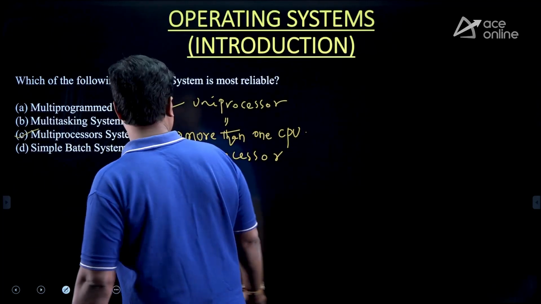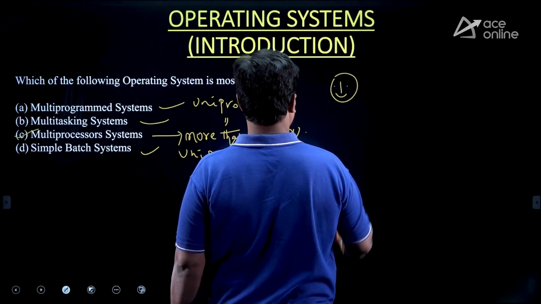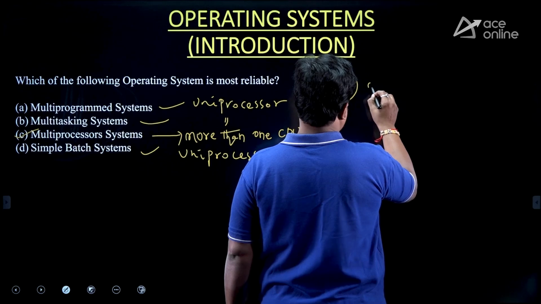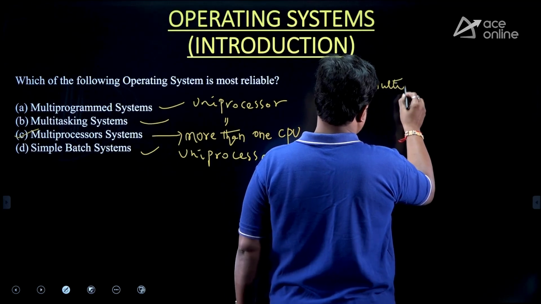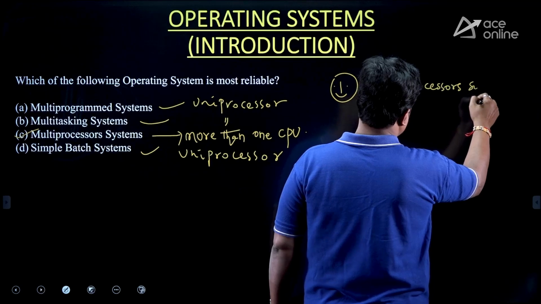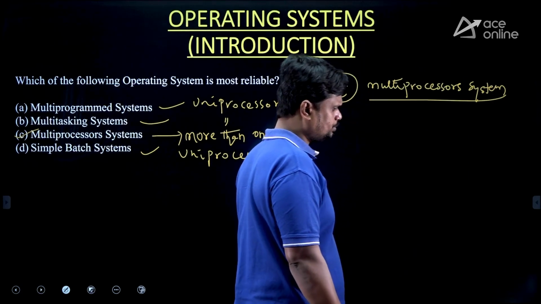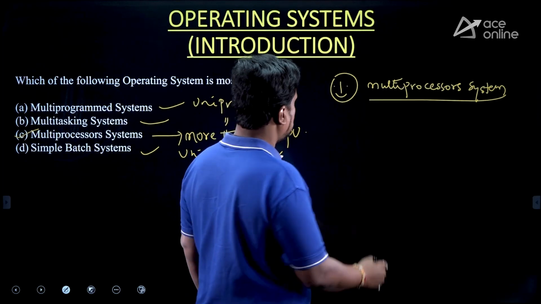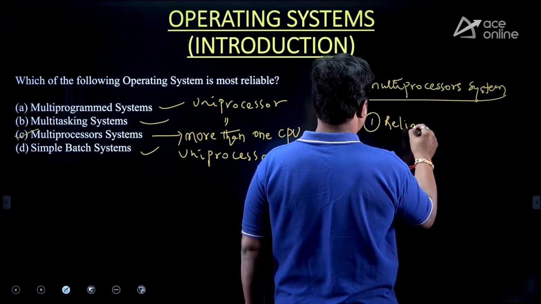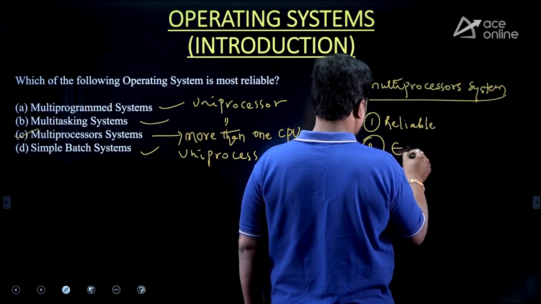So recall, everybody, what are the advantages of multiprocessor systems? Please revise. The first one is reliability. The second one is economy.